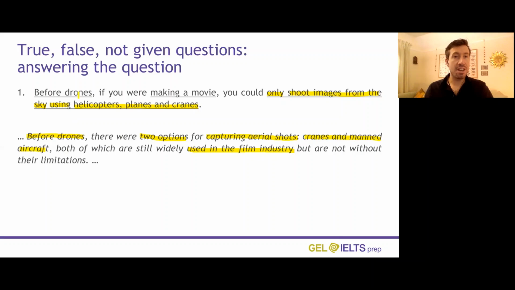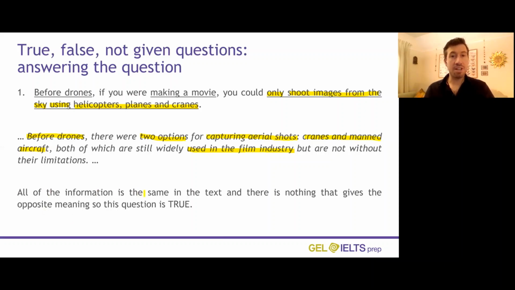So we can see that all of this information is contained in the text. So this would be true. As we see here, all the information is the same in the text. There's nothing that gives the opposite meaning. So this question is true. And that is how you would answer it. First, you'd highlight the keywords, then you'd look in the text and see if all of that information is contained in there.